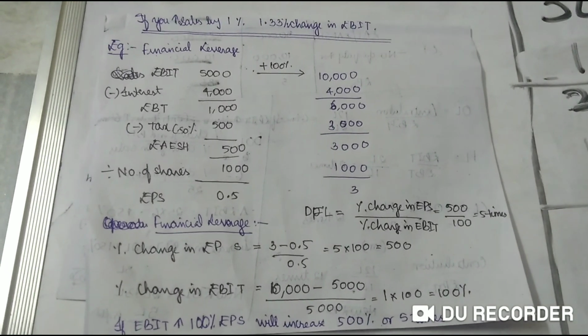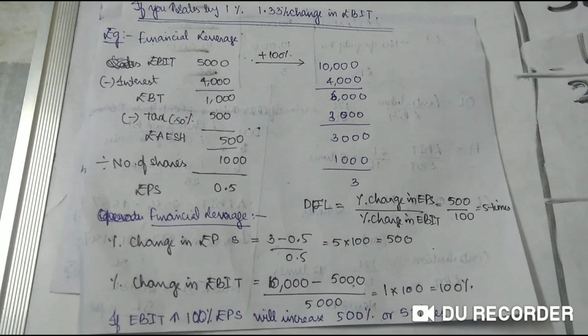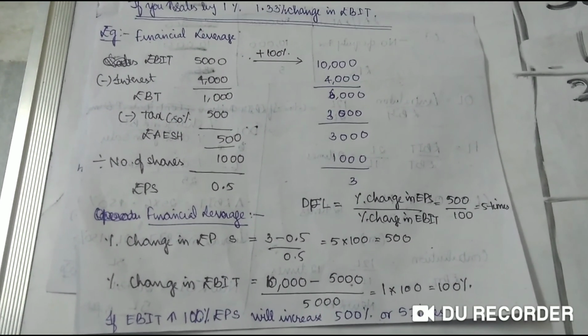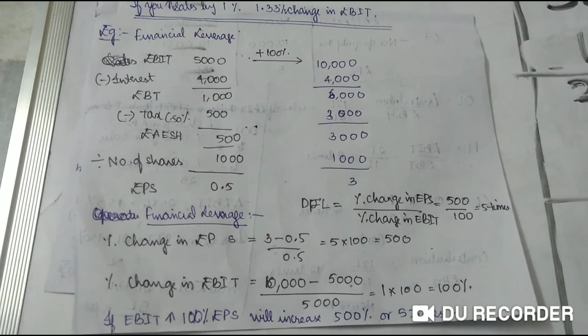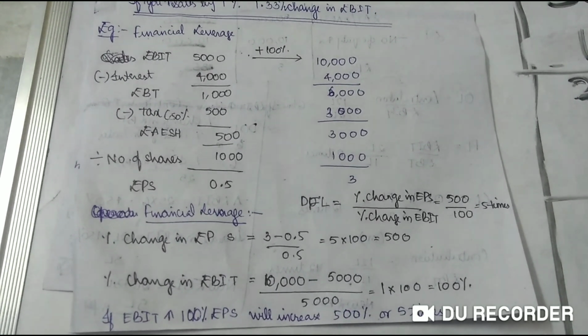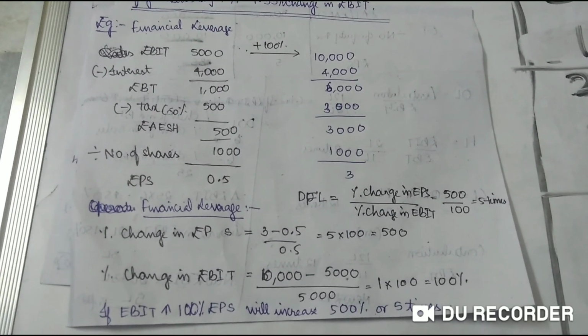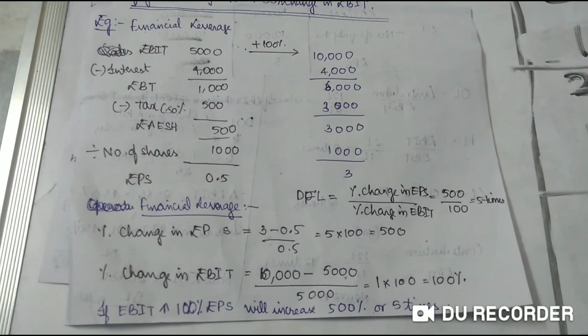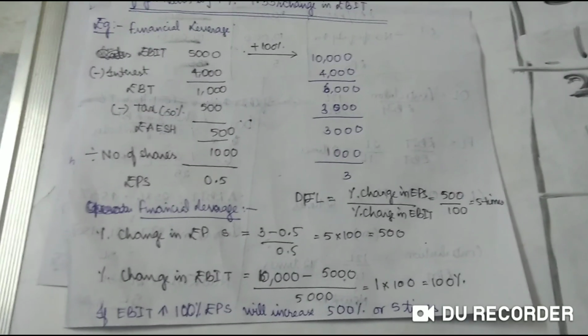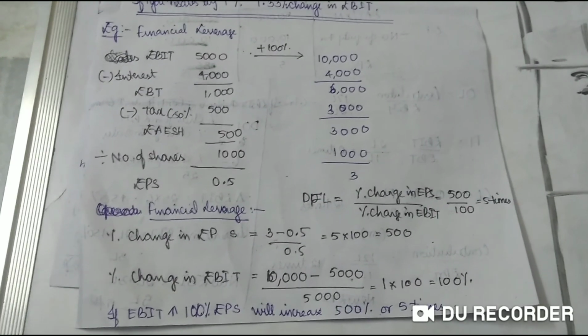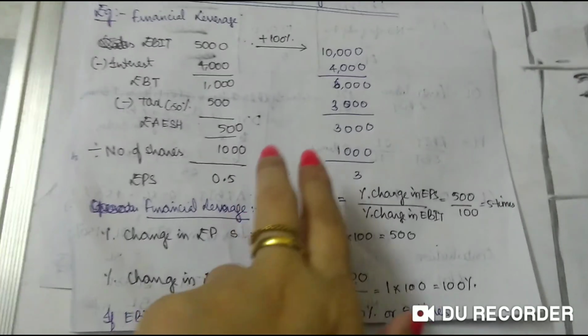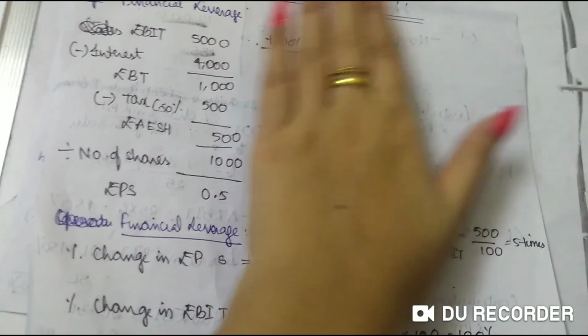So next we have taken another problem to understand financial leverage, because it was not possible to calculate it on the above details, which did not have the further required details. For the calculation of financial leverage you need EPS. EPS was not there, so it was unnecessary data. So we have taken another problem. Here they have given EBIT. This was given to you, this we have to calculate.